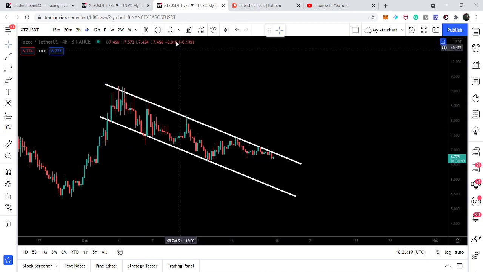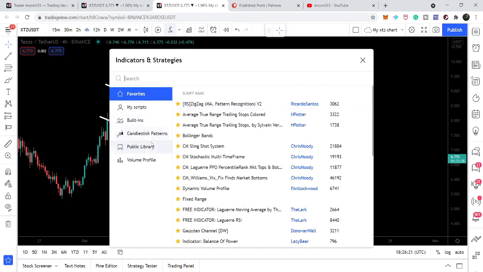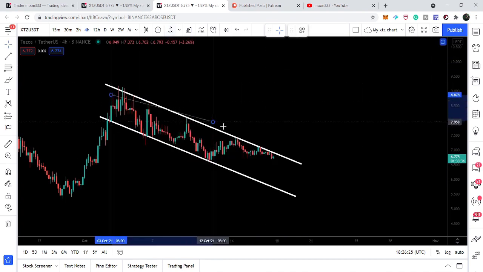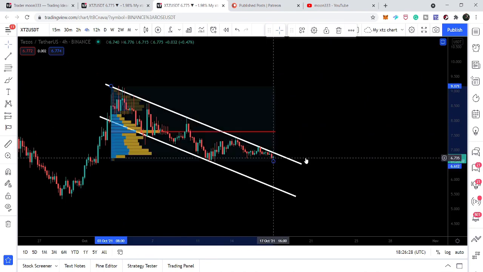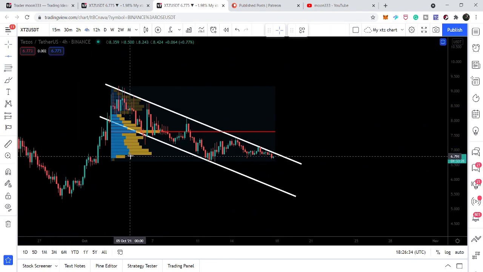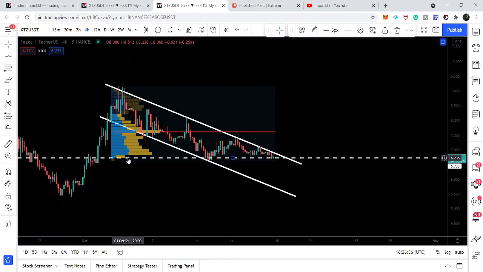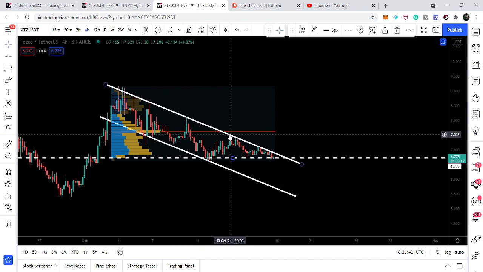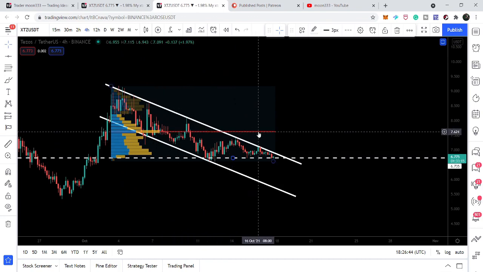To confirm it more, we can also place the volume profile on the complete price line moving within this channel. Then it will show you the most traded area and the interest of the traders, up to what level we have the interest of the traders. To the downside we have the interest of the traders here, and to the upside we have the interest of the traders here, that is above the resistance. So it is indicating a breakout. We also have the point of control of the volume profile above the breakout.